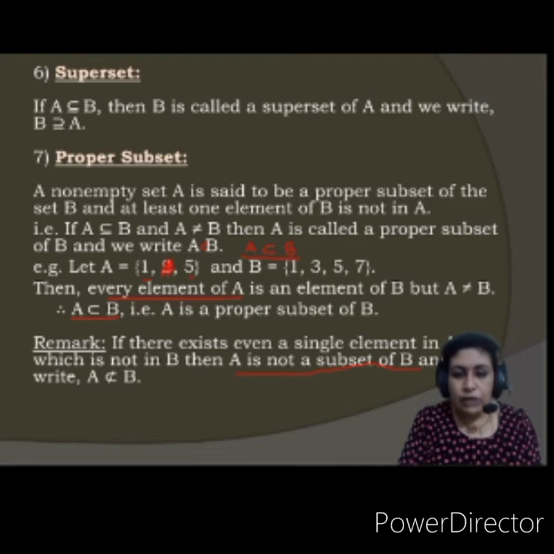So, if I would have included 2 which is not there in B, then I was wrong that A is a proper subset of B. But now, if I cancel this 2, and you consider only 1 and 5, then I can write that yes, A is a proper subset of B. But if I include this 2, then A is not a proper subset of B. I hope this is clear to you. Let us proceed further and understand the next topic.